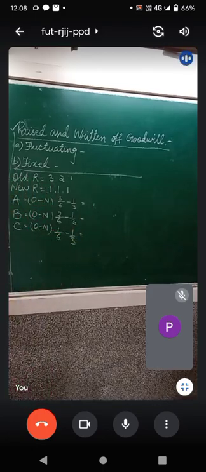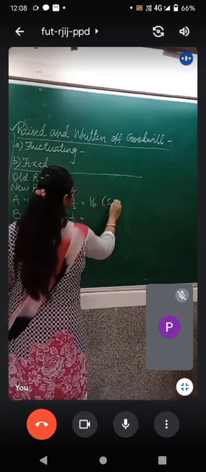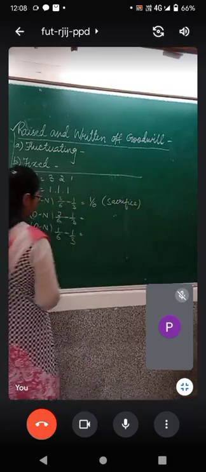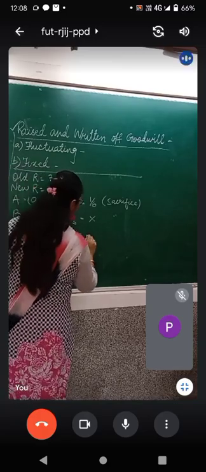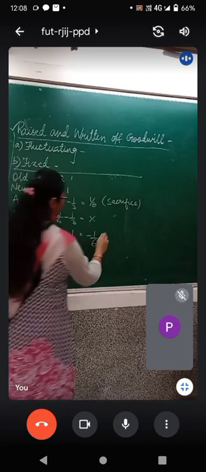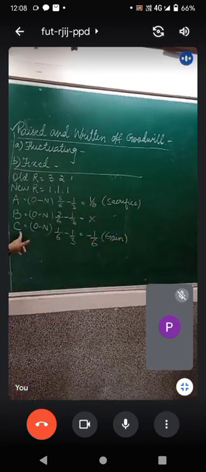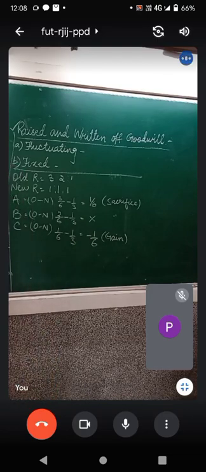On solving this out, you will get 1/6 positive, which means this is a sacrifice. Also for B, he is not affected, and for C it is minus 1/6. Now since this is minus 1/6, this is a gain for C. Is this working out clear to each one of you? Yes, ma'am.